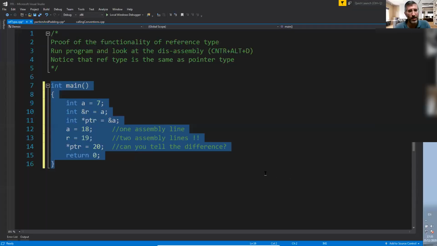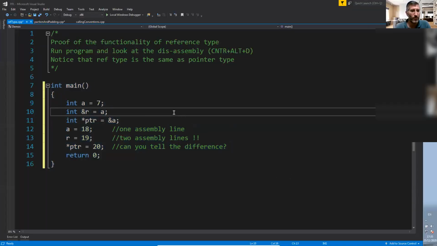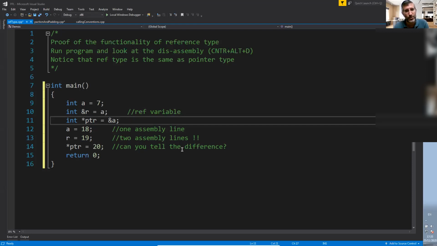So here's a little piece of code. It doesn't do much. We have int a equals 7, and we have int &r equals a. So this is a reference variable right here. Okay, and then we have a pointer variable. Now I'm going to try to contrast them and see what happens.